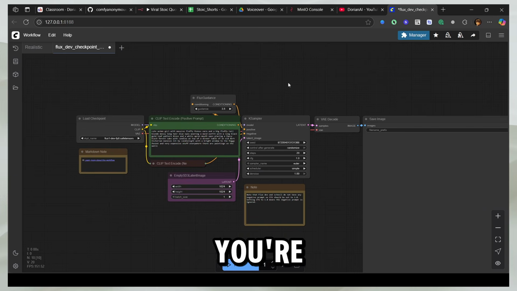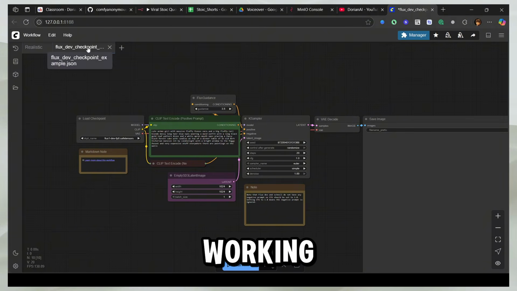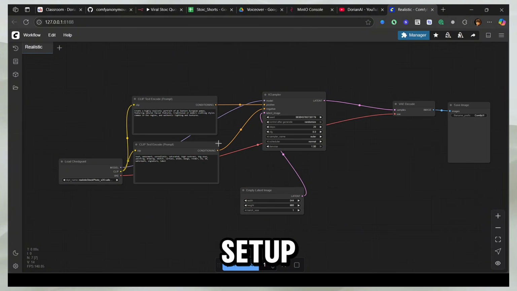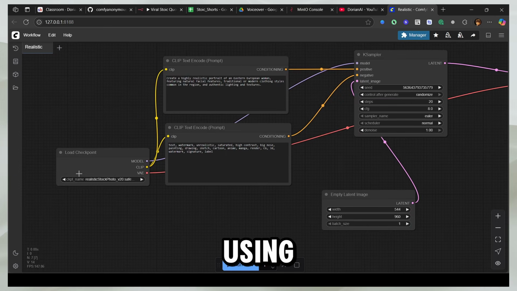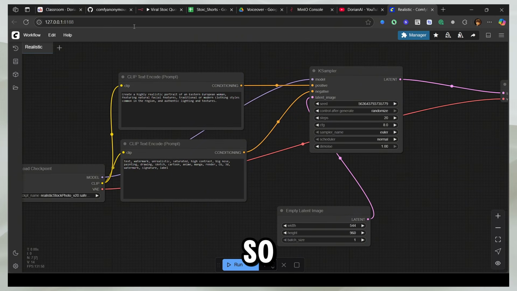But what you're going to get is a prompt that says that you have to download a few things. So the files that you have to download are a few gigabytes or maybe like 5 to 10 gigabytes. So when you download this, this is going to be working. So I already have a realistic setup that I've done already. So it's using these safe sensors and all this stuff.